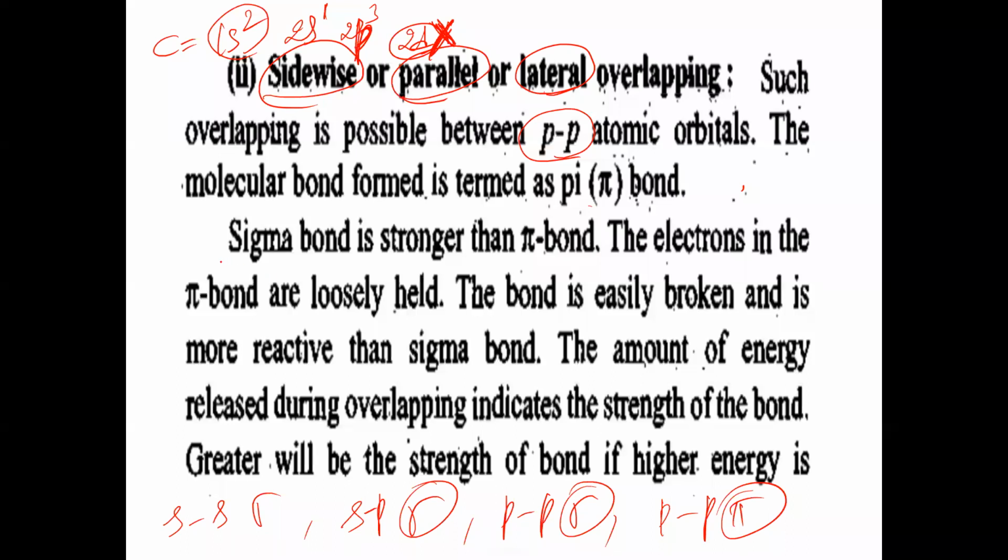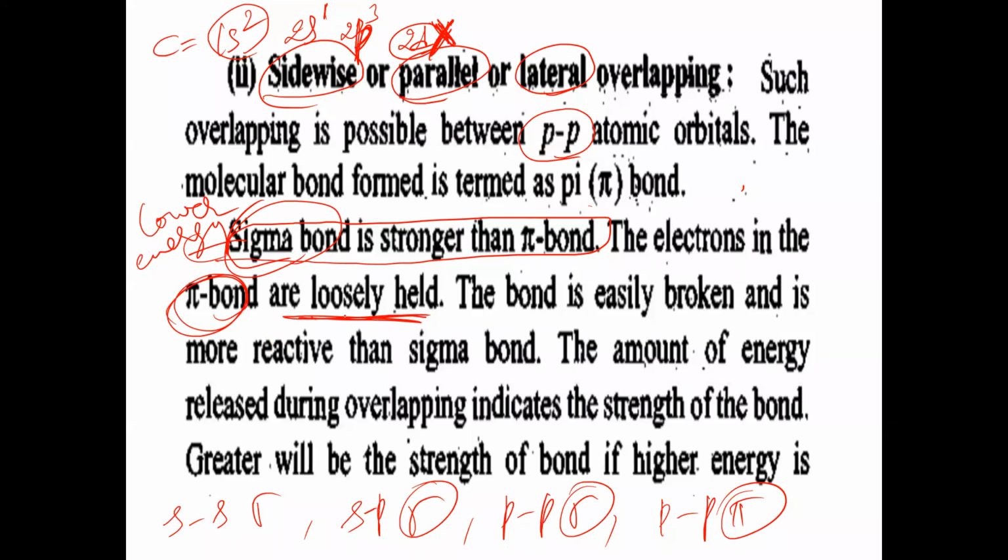Next, the sigma bond is stronger than pi bond. We know this one. Why? The sigma bond has lower energy. When energy is lower, automatically the stability will be more, strength will be more. And the electrons in the pi bond are loosely held. In which bond are electrons loosely held between two atoms? In pi bond. And the bond is easily broken. Which bond? The pi bond is easily broken.